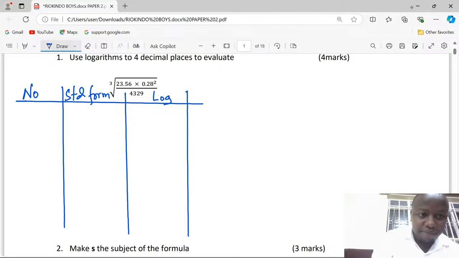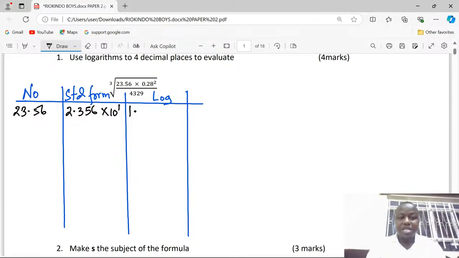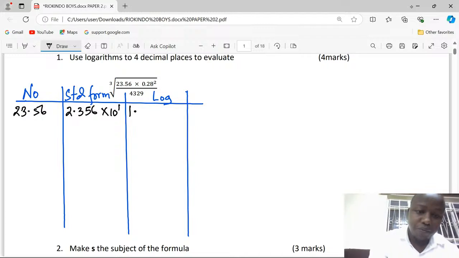The first number, according to what has been displayed here, is 23.56. Now we shall write it in standard form, 2.356 times 10 power 1. So the logarithm will begin with 1 point. Now we read the log of 2.356, either from the math tables or from our calculators. This is going to be 3722, from calculators to 4 SF.